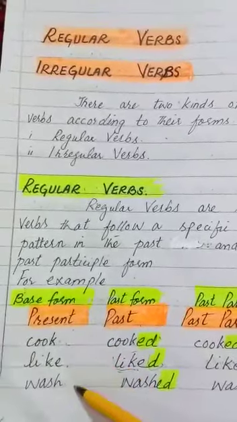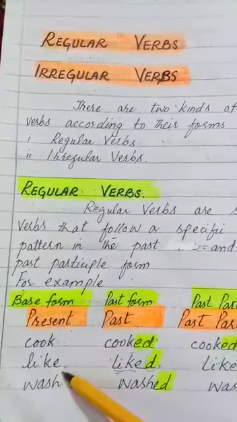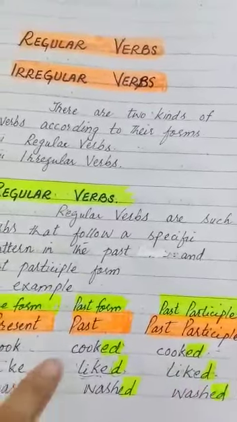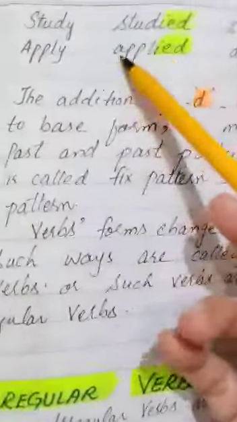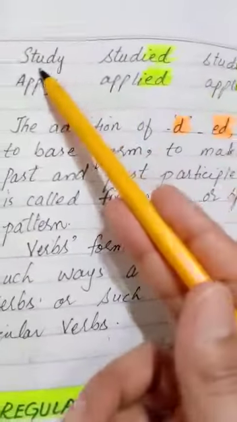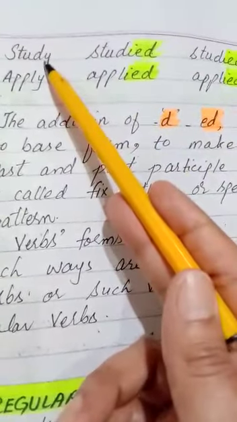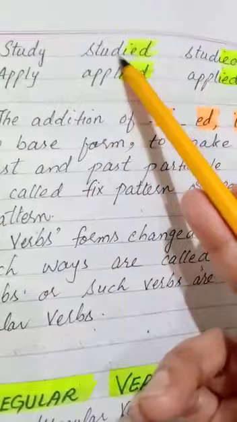So base forms are not changed in spelling, and we make only addition of ed or d, and the third category is addition of IED. Study, studied, studied. Study is the first form, base form, and past form is studied.